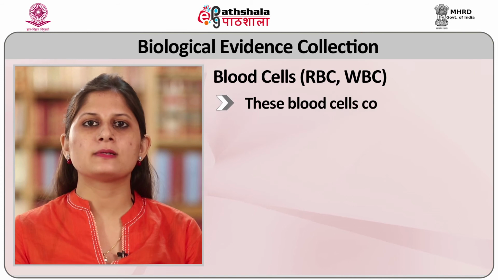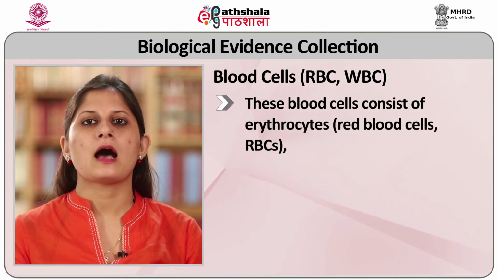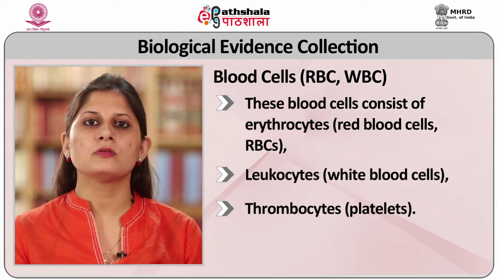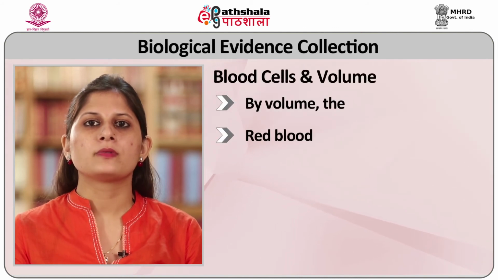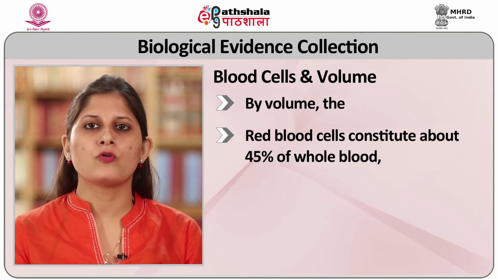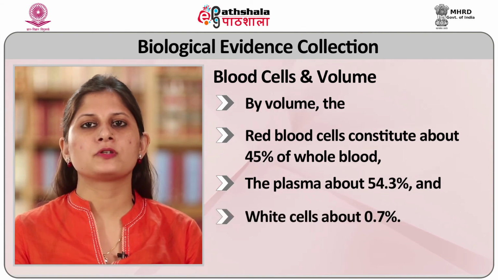These blood cells consist of erythrocytes, red blood cells or RBCs, leukocytes, white blood cells, and thrombocytes, that is platelets. By volume, the red blood cells constitute about 45% of whole blood, the plasma about 54.3%, and white cells about 0.7%. Species of origin test.